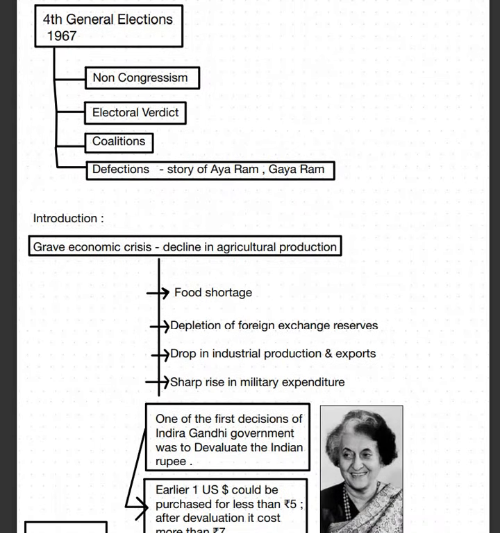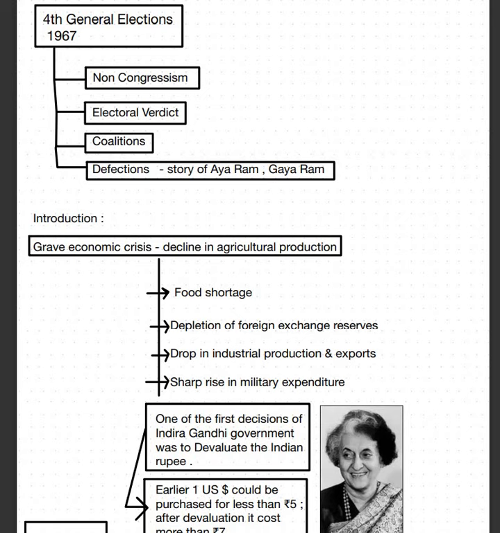So now here we are going to come towards the 4th general elections. Now in 1967 there were 4th general elections that were conducted, and in this time period we see different terms originating. For example, non-congressism, electoral verdict, coalitions, defections. You must have heard about this muhavra, Aya Ram, Gaya Ram. Ram came, Ram went. So all of this we are going to study because these terms came up during the 4th general elections in 1967.